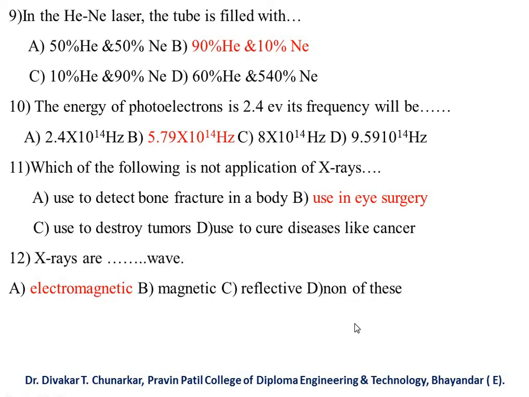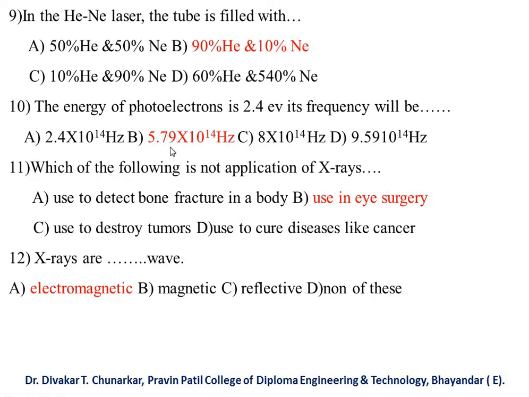E equal to h nu, so nu equal to E by h. This is your formula. Put the value of h equal to 6.63 into 10 to the power minus 34, and the value of E equal to 2.4 into 1.6 into 10 to the power minus 19, and your answer is 5.79 into 10 to the power 14 hertz.